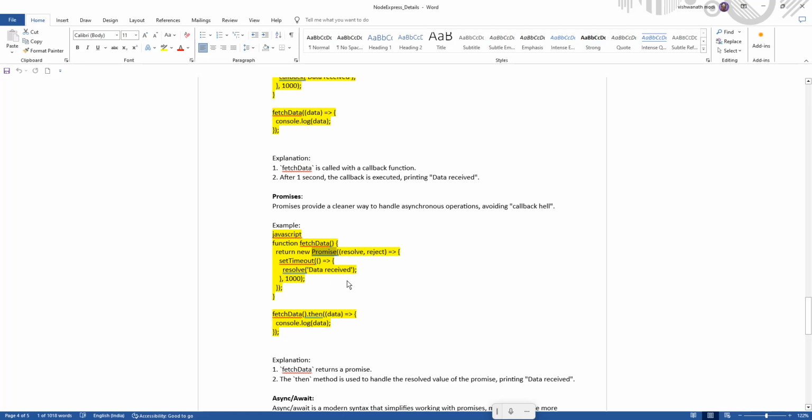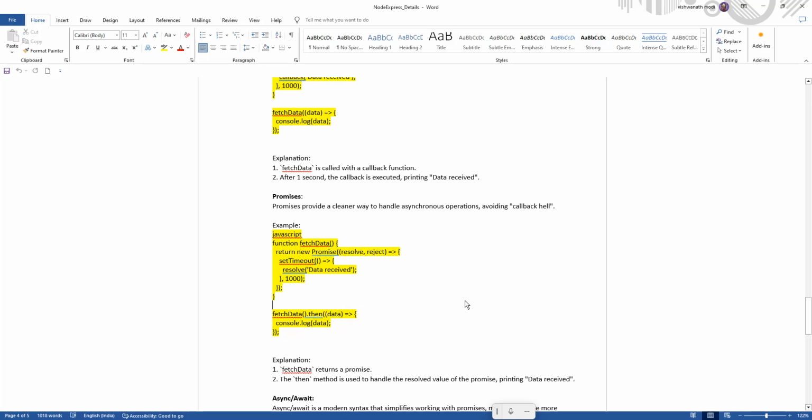Okay, so first it is calling from fetchData to my resolve function. My resolve function is taking a parameter, data received. It is going to be returned, but it waits until 1000 milliseconds. After 1000 milliseconds it is coming here, and that data is going to be printed here.